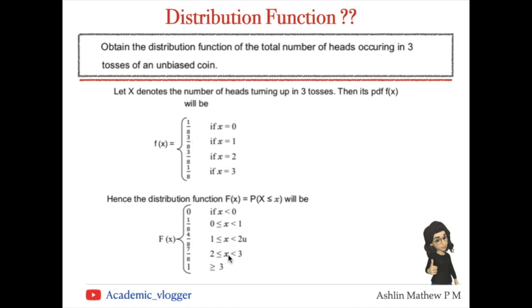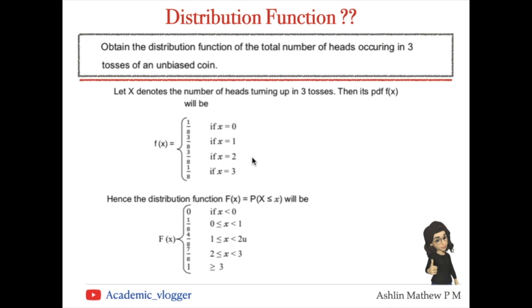Again, the next case is when x belongs to closed 2 and open 3. So suppose here my x takes value 2.5. So if it is 2.5, we have three options. Probability of X less than or equal to 2.5 means it has X equal to 2, X equal to 1, and X equal to 0. Therefore, we have to sum all these probabilities. So it will be 1 by 8 plus 3 by 8 plus 3 by 8, which will be 7 by 8.